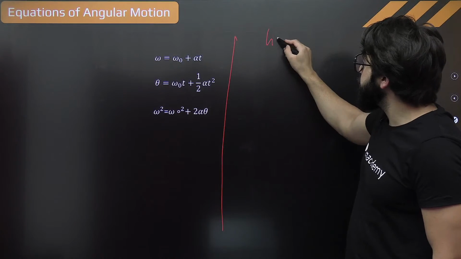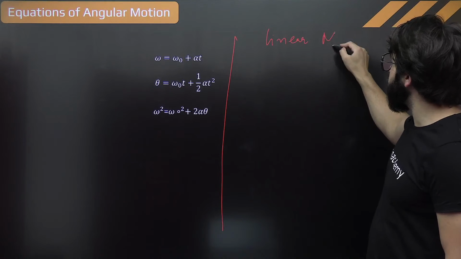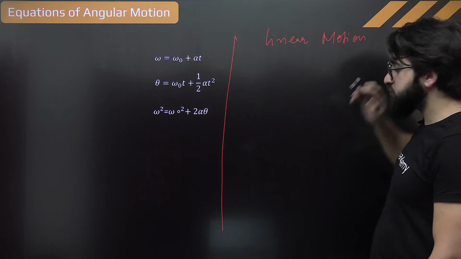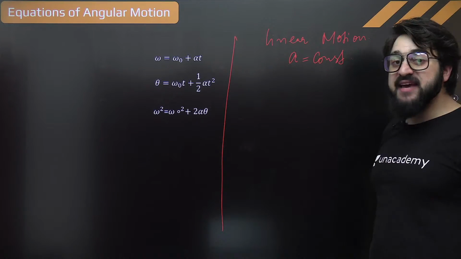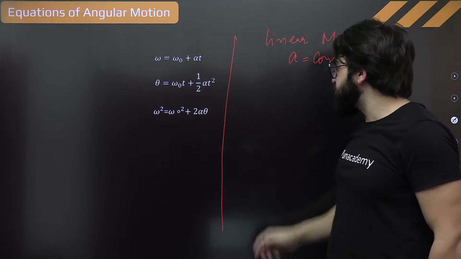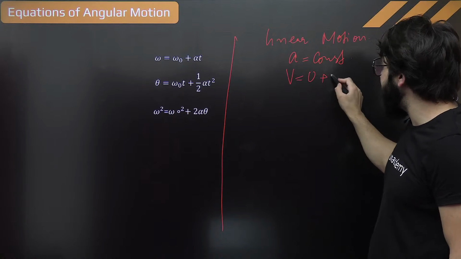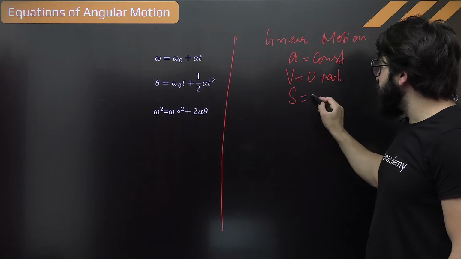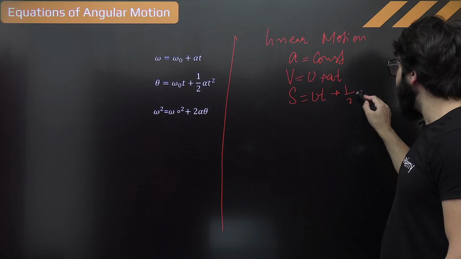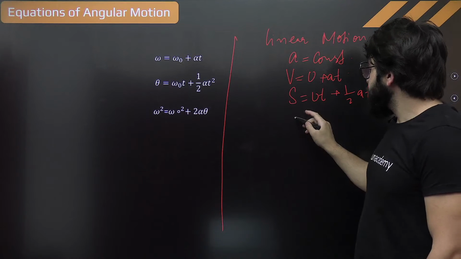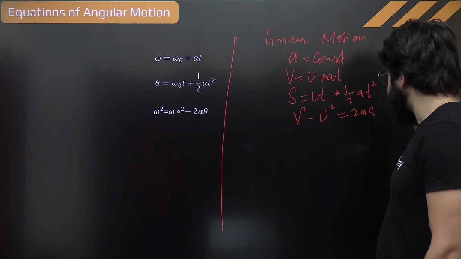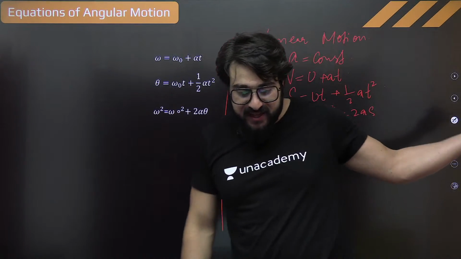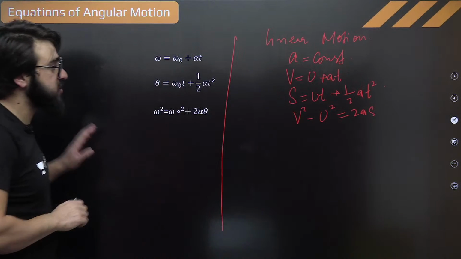Very simple question. Now, you might have studied previously in equations of motion. In linear motion, if acceleration of a body is constant, we can use these equations. We have studied this previously. That is, V is equal to U plus AT. S is equal to UT plus 1 by 2 AT square. V square minus U square is equal to 2AS. These are the relations we have studied previously when acceleration was constant.